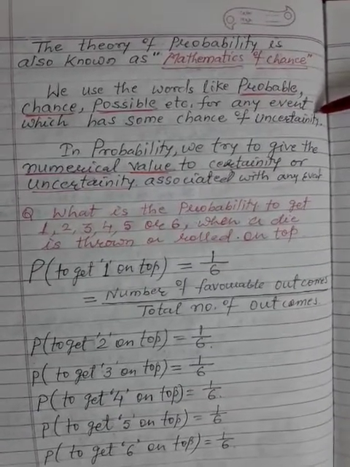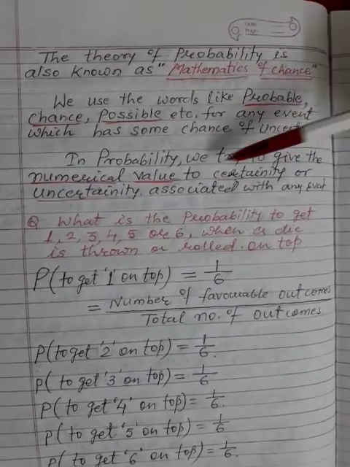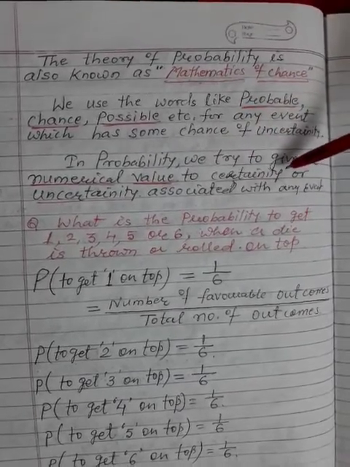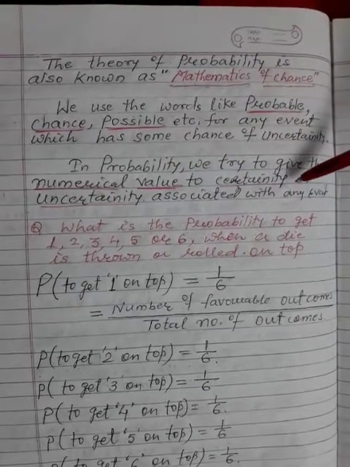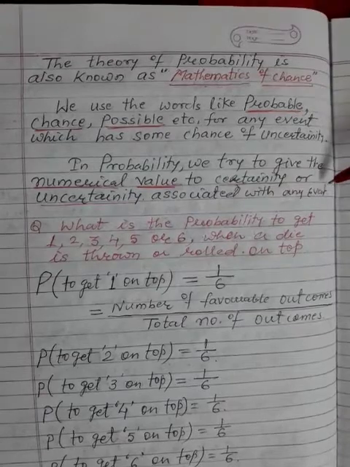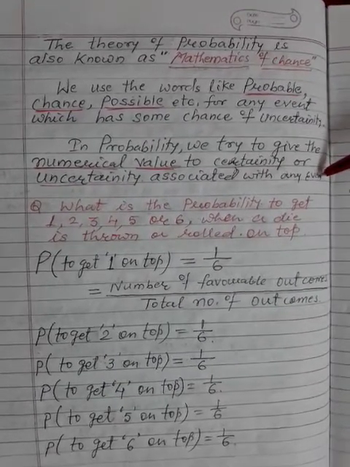In probability, we try to give a numerical value to certainty or uncertainty. The numerical value associated with the certainty or uncertainty of any event is always given.